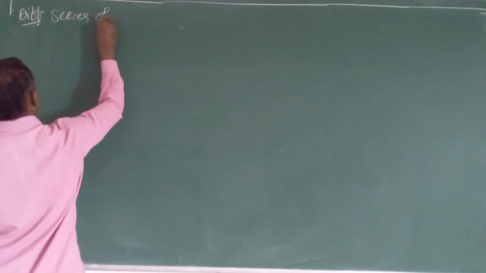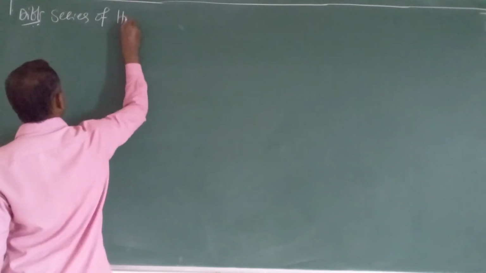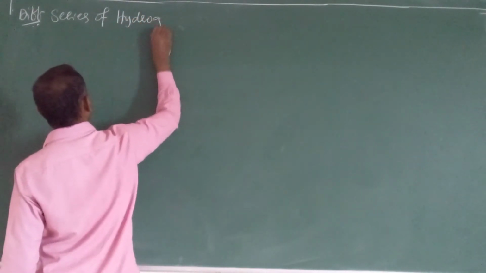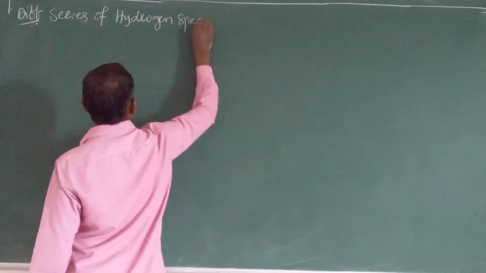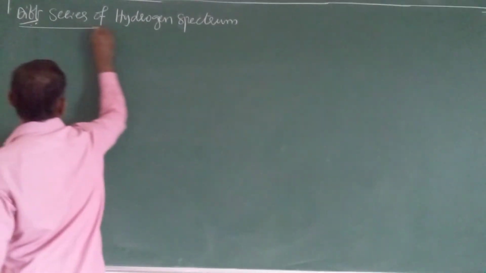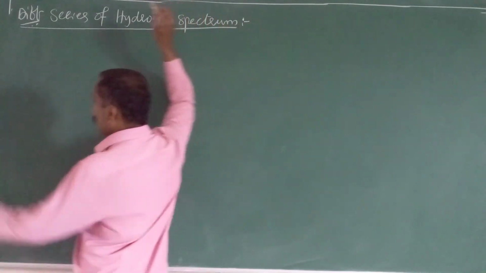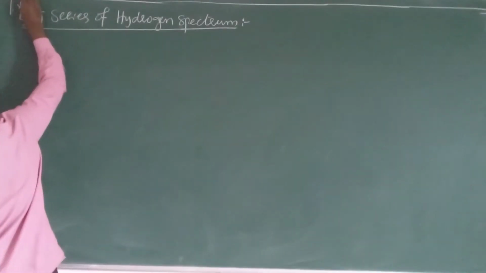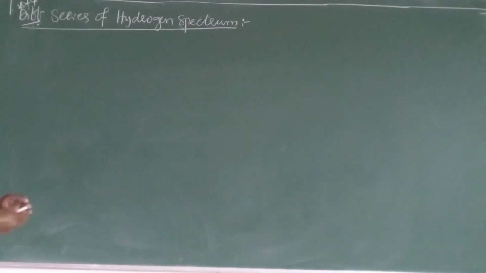Series of hydrogen spectrum: this tabular form you should remember, very important. Different series of hydrogen spectrum.